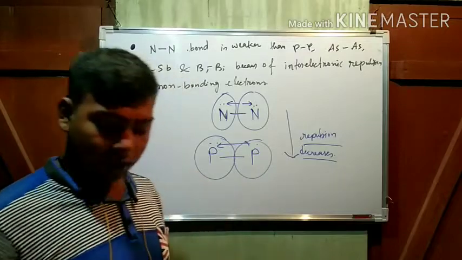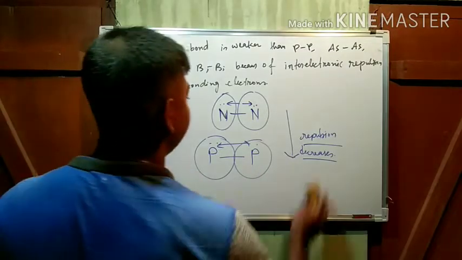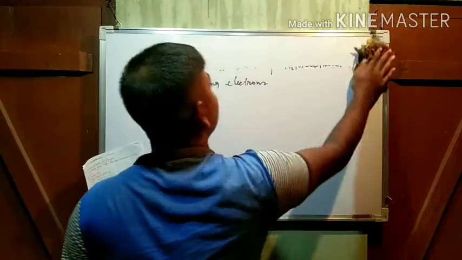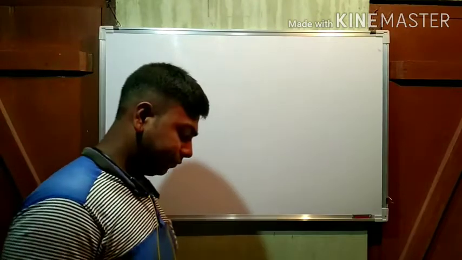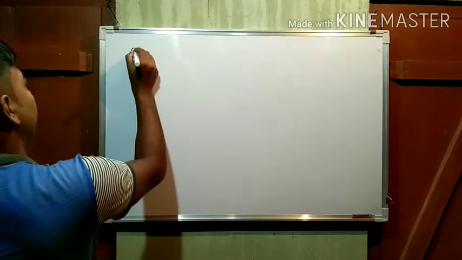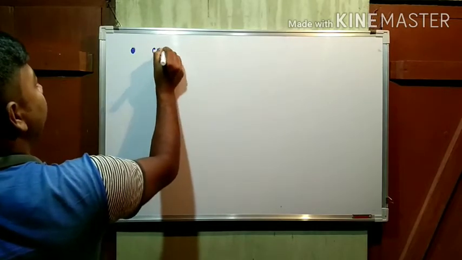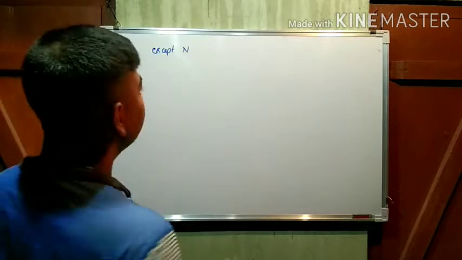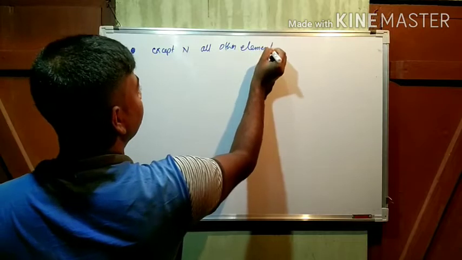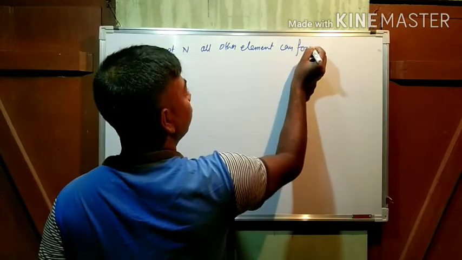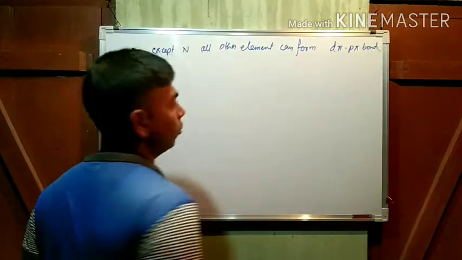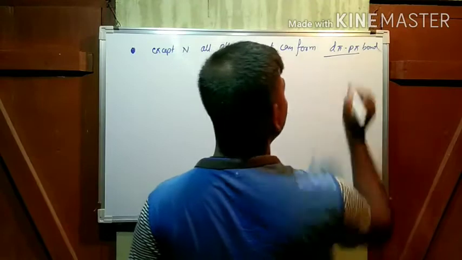Okay. See the next property. Except nitrogen, all other elements can form d pi p pi bonds.